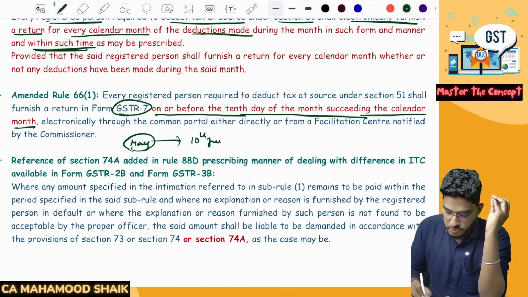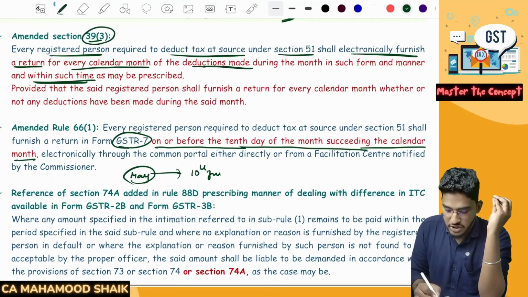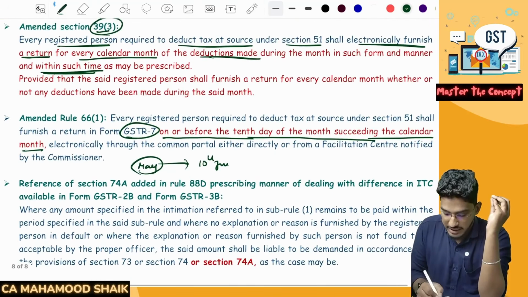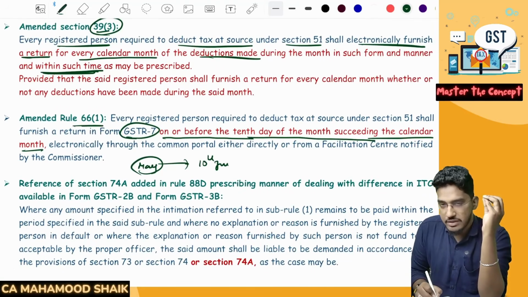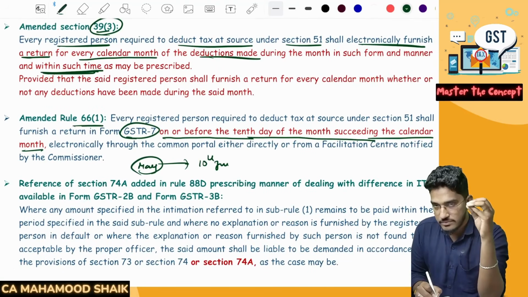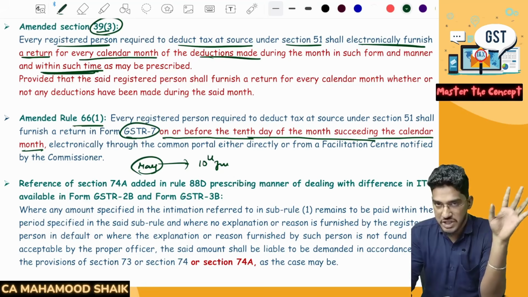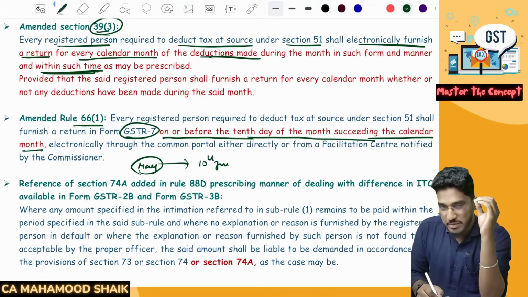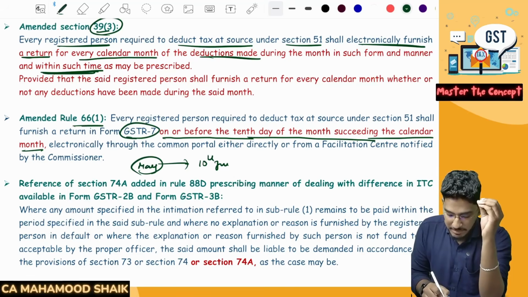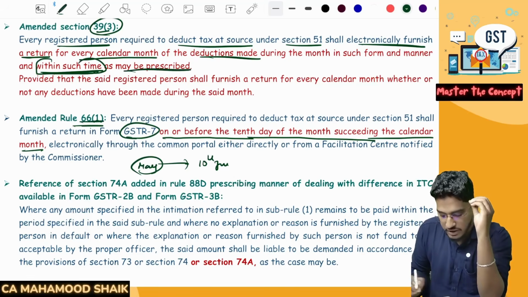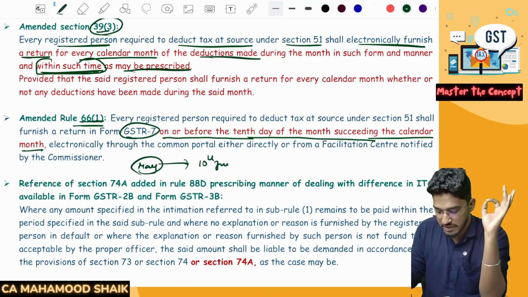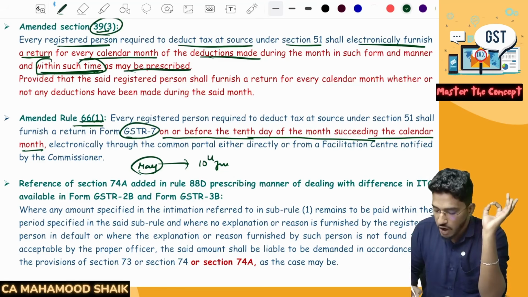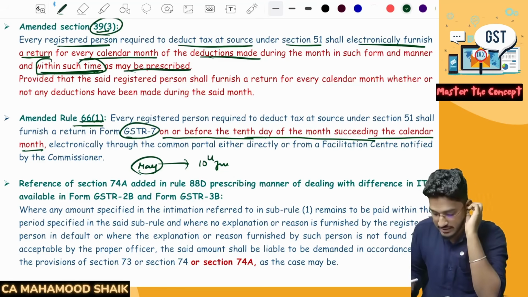Earlier they used to state the time limit in the main section itself. But now, in the main section, they have said within such time as may be prescribed, and the same time limit they have given in rule 66(1). Time limit did not undergo any change. Nothing else. The time limit will remain the same. So for every month, you are required to file GSTR 7 on or before the 10th day of the month succeeding it.